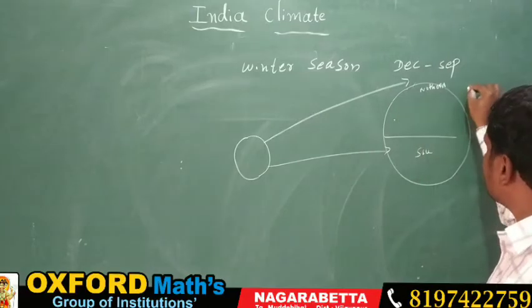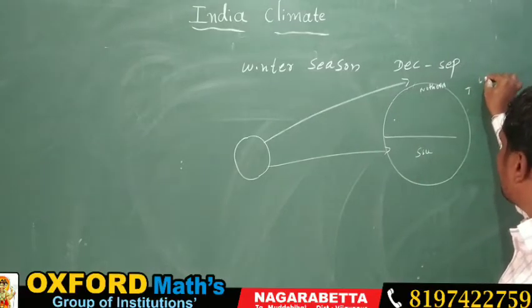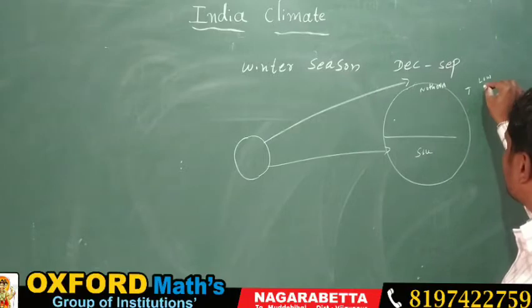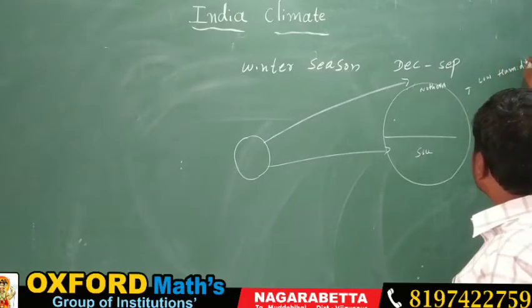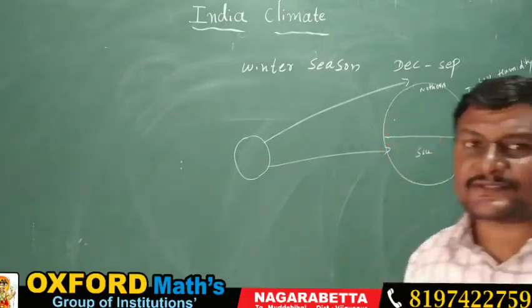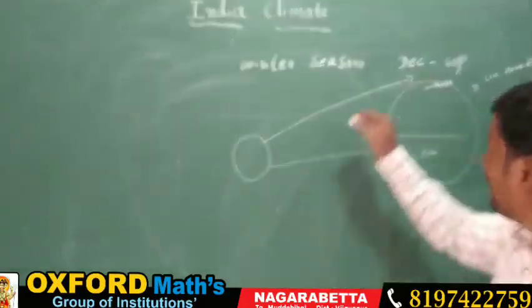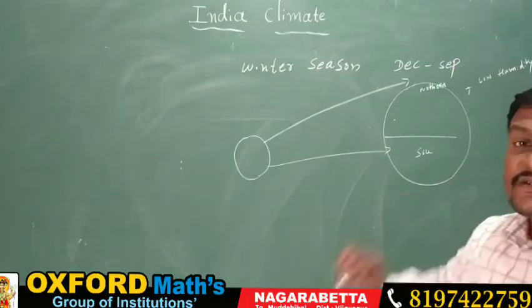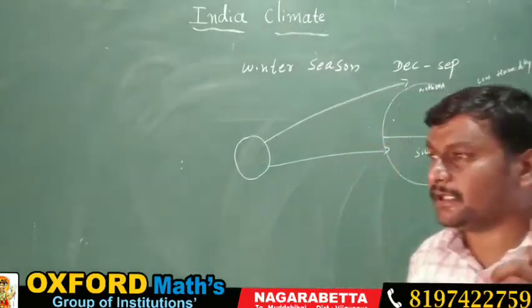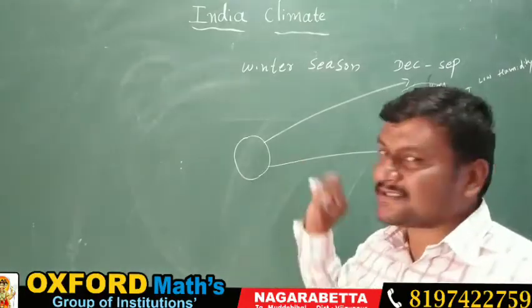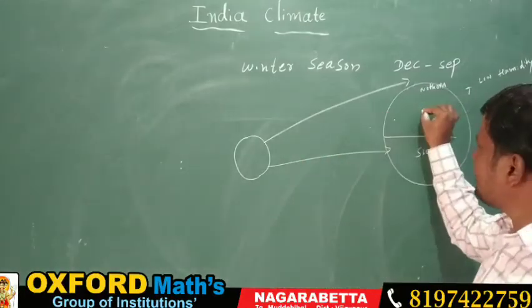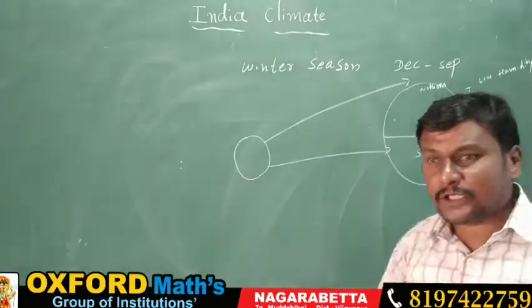So due to that what happens here? The temperature becomes low. Low temperature and low humidity. So due to that the winter season begins. In which months? In the months of December to February. What is the main factor? Due to the position of the earth towards the sun, the northern hemisphere faces the sun in oblique rays.